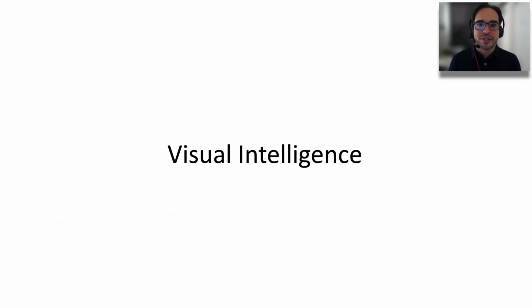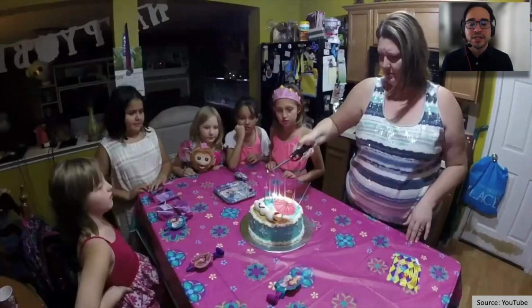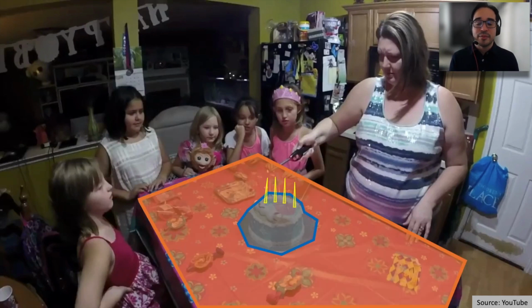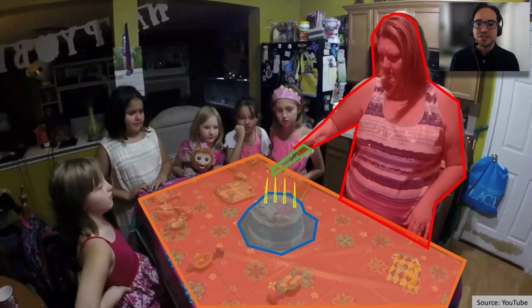I am interested in building machines that can visually perceive and understand the world. Many times when we think about visual intelligence, the key abilities that come to mind are abilities to perceive objects and their properties. For example, in this image, we perceive objects such as cake, candles, table, people, the lighter, and so on.